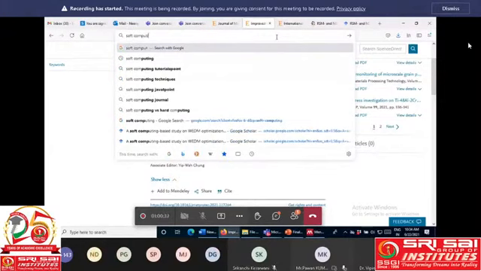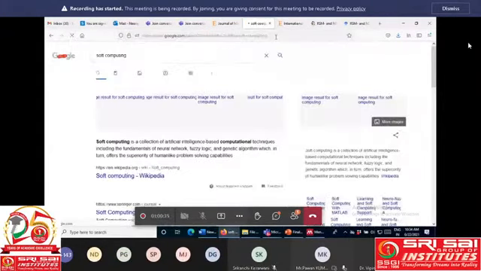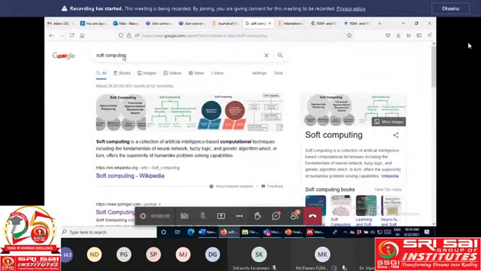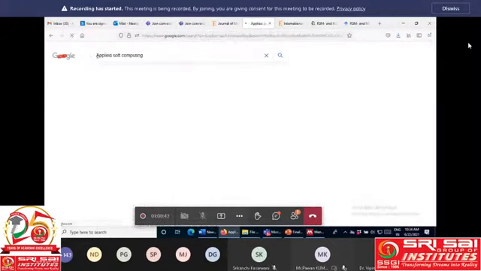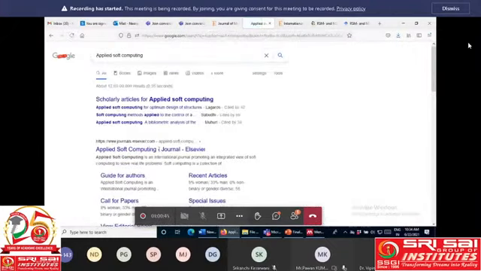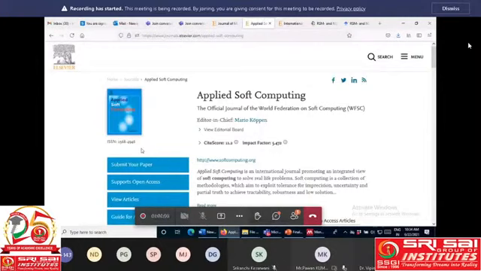Applied soft computing. This journal covers computer science, electronics, electrical, and maybe mechanical. Everyone is interested in getting their article published in this journal. Most of the things, such as Industry 4.0, artificial intelligence, genetic algorithm, particle swarm optimization, gray wolf optimization, any type of optimization, we can use to get our work published in this journal.